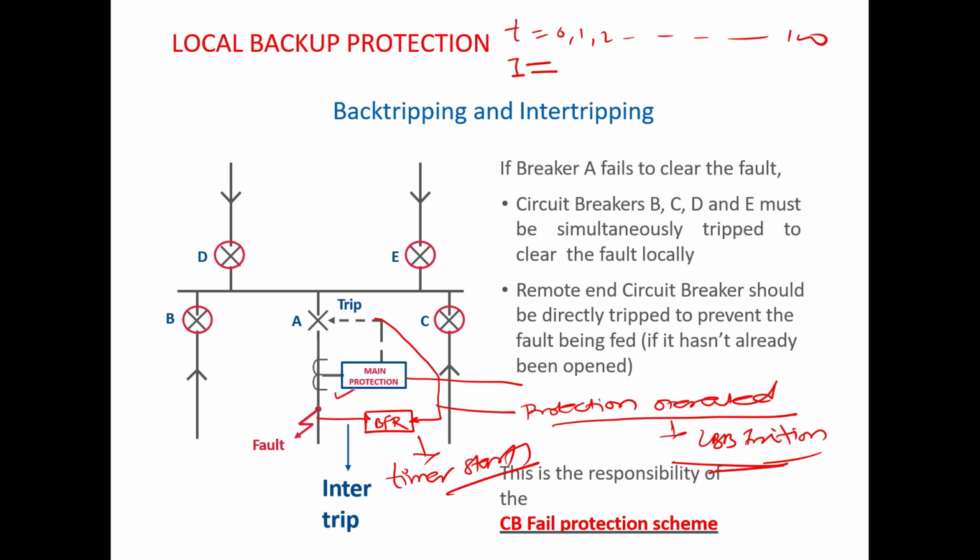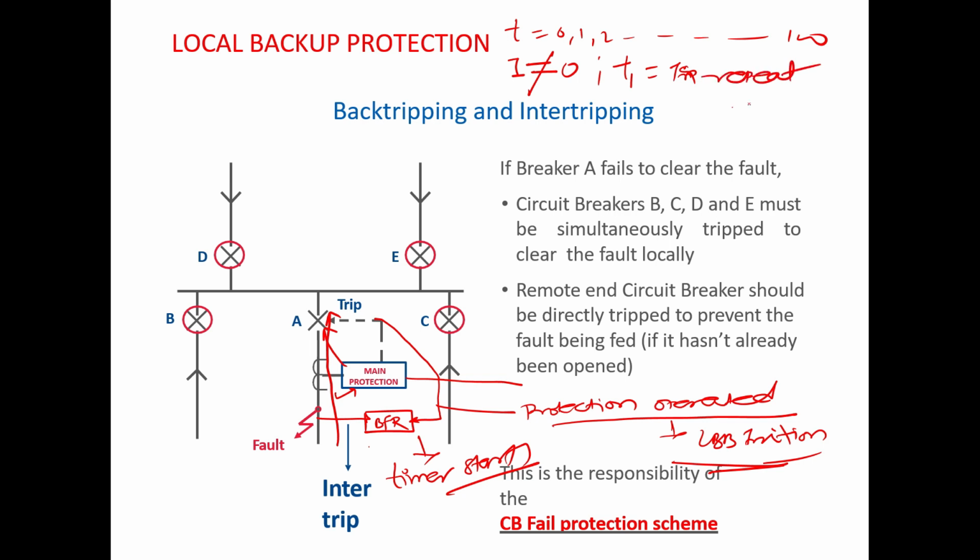Suppose this protection operated correctly, it has issued the trip command and the breaker opens. In that case, your current is 0. So once it sees the current is 0, the breaker failure protection timer will automatically reset and it will do nothing. But if after the elapse of this time, this relay still sees current, that is current is not 0, then it issues a separate trip command to this circuit breaker again, and that tripping command after the elapse of the first timer is called trip repeat.